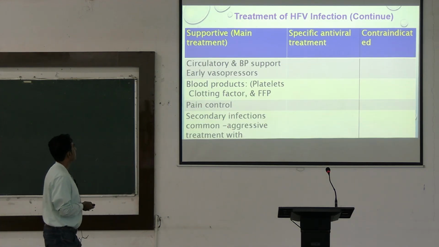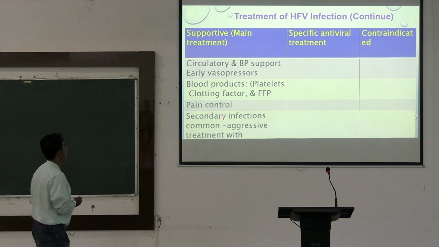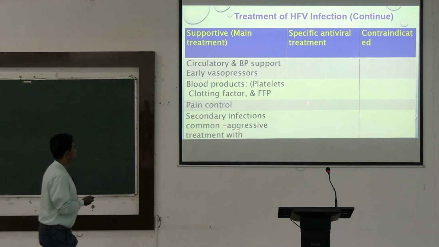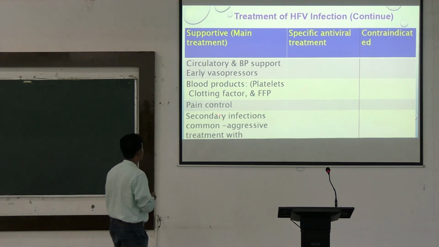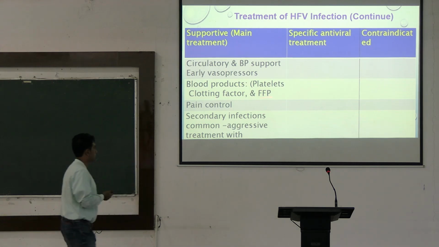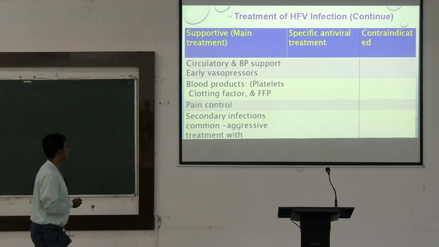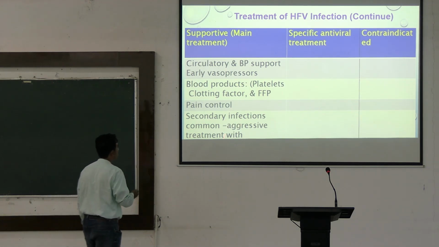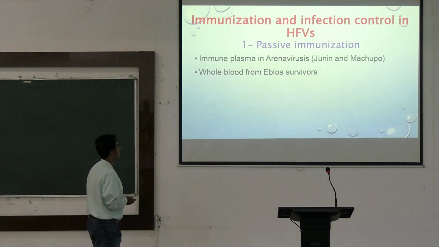Okay. And what kind of supportive treatment is given? Circulatory support, vasopressors are given to maintain the BP. Platelet concentrate is given in dengue patients. Fibrinogen is given, pain control, and secondary infections are also managed. Okay.